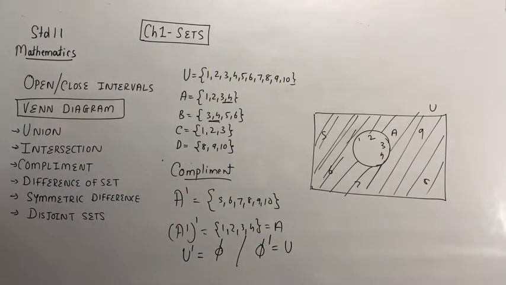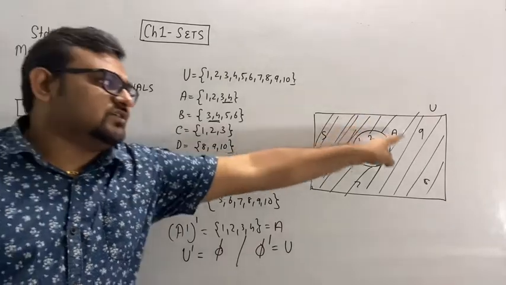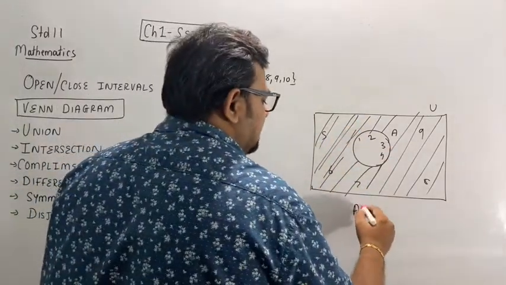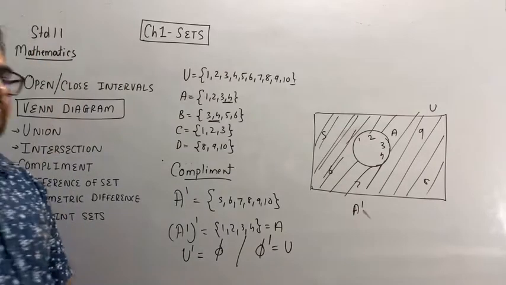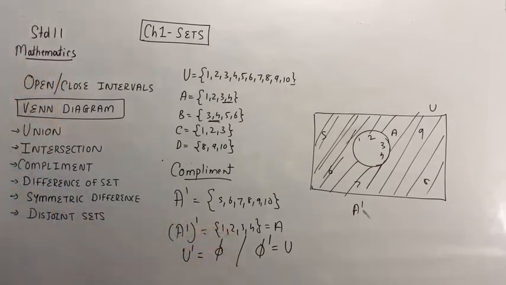So this will be equal to A complement, this shaded region, that is A complement. So just note down about complement.